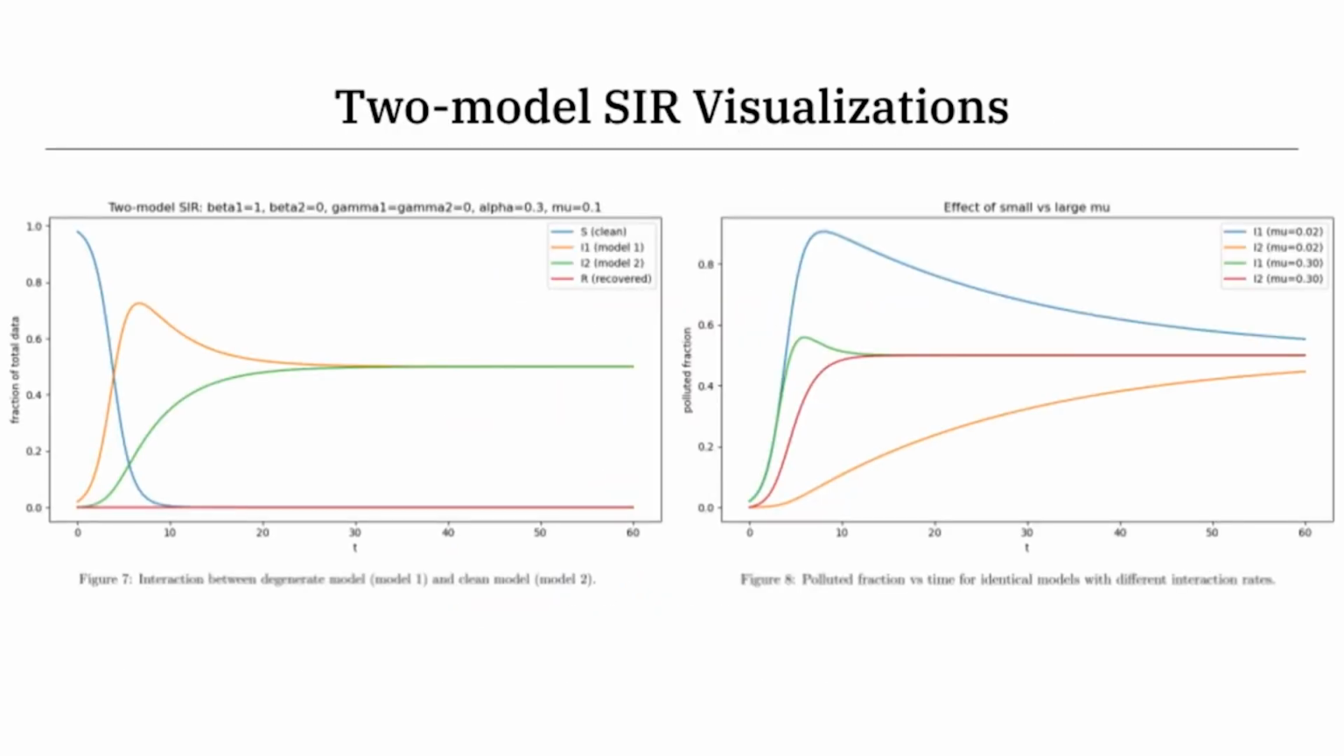It is important to note that in these graphs we ignore human intervention rates, so we set gamma equal to 0 in order to fully capture the interaction effects on total collapse. In figure 7, notice how model 2 starts with 0 polluted data and is dragged upwards by model 1. In figure 8 on the right, we see that higher interaction rate mu causes more aggressive collapse as they quickly approach the same equilibrium. Lower interaction rate takes longer before they converge to equal proportions of polluted data.